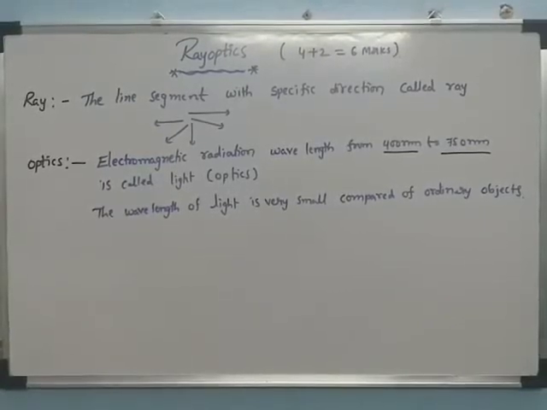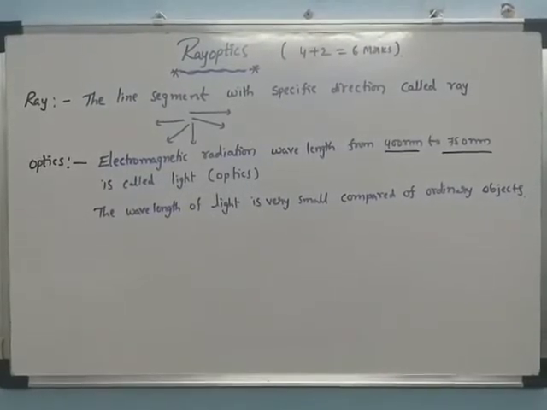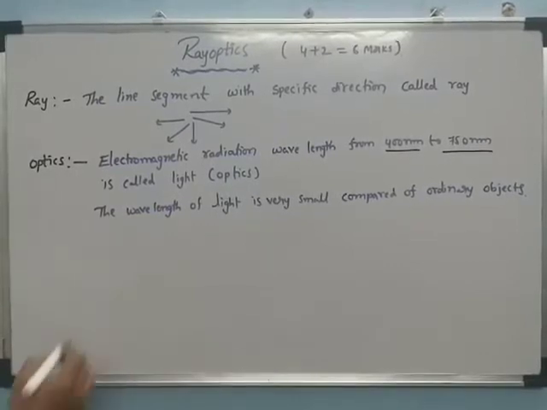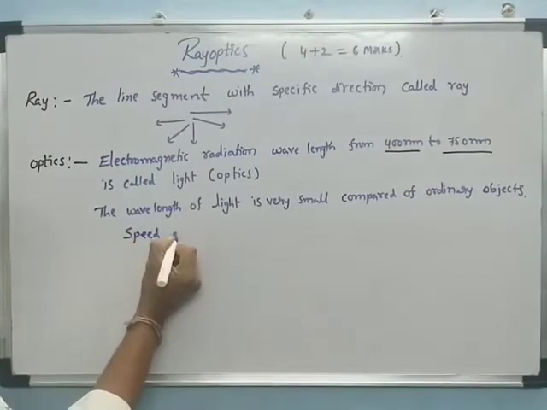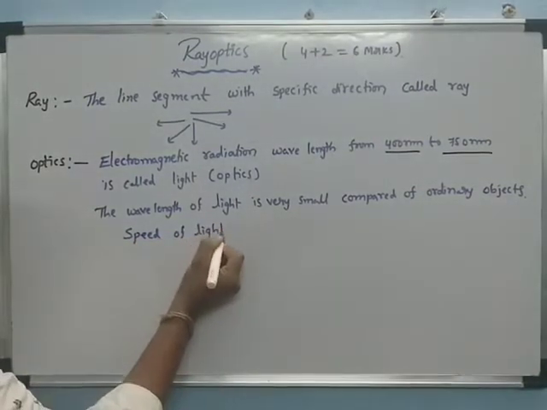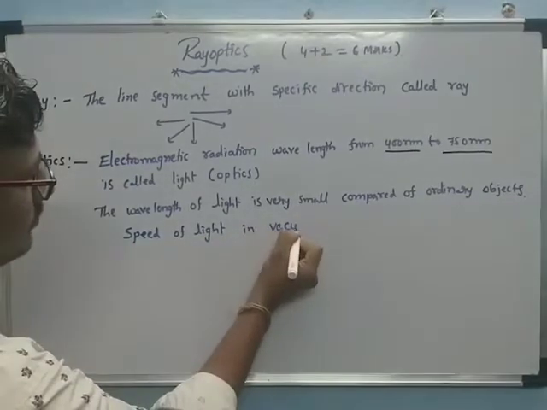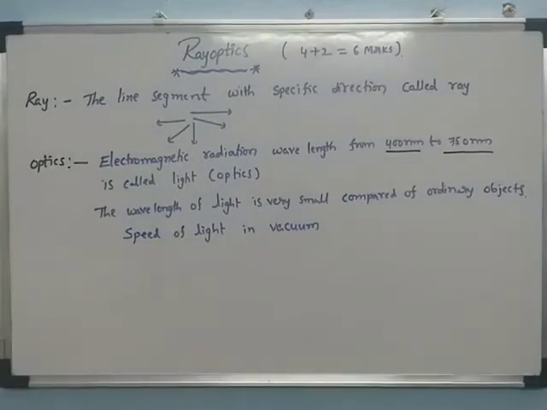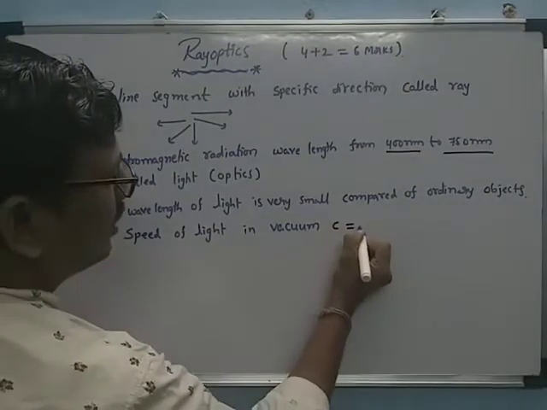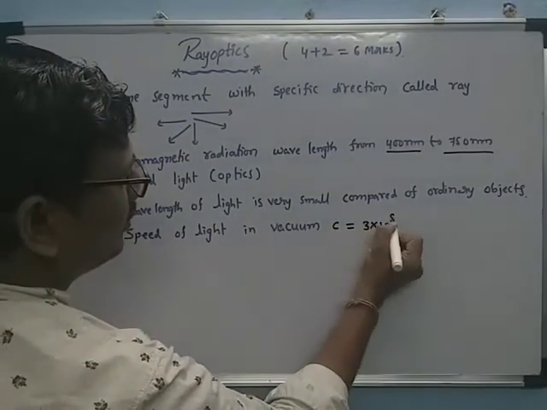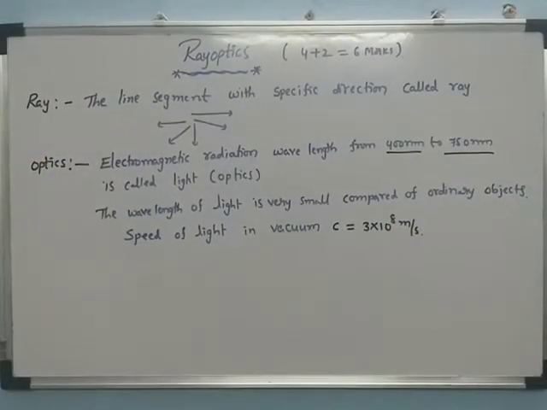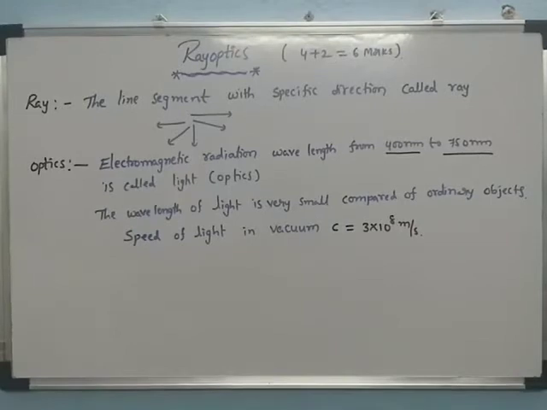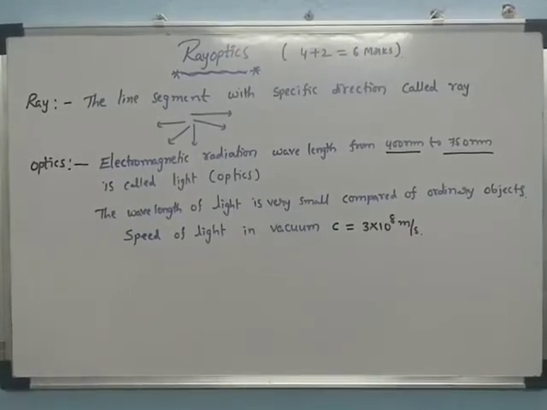Now the speed of light in vacuum is denoted by C. It is a constant value, 3 into 10 power of 8 meter per second. That is the velocity of light, or speed of light, in vacuum.